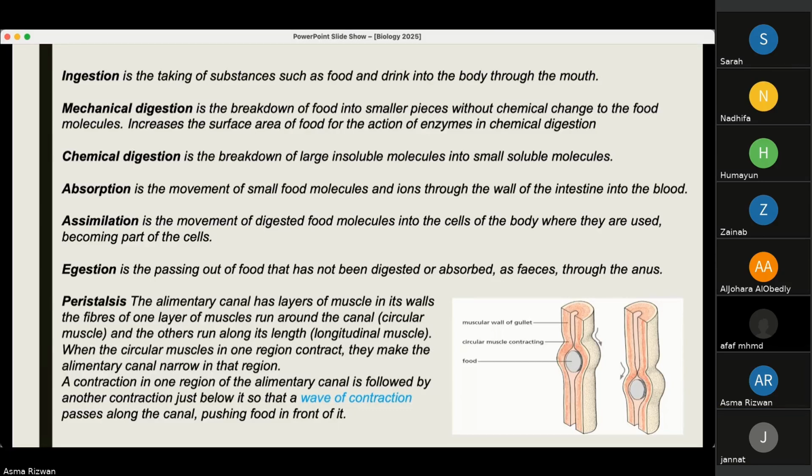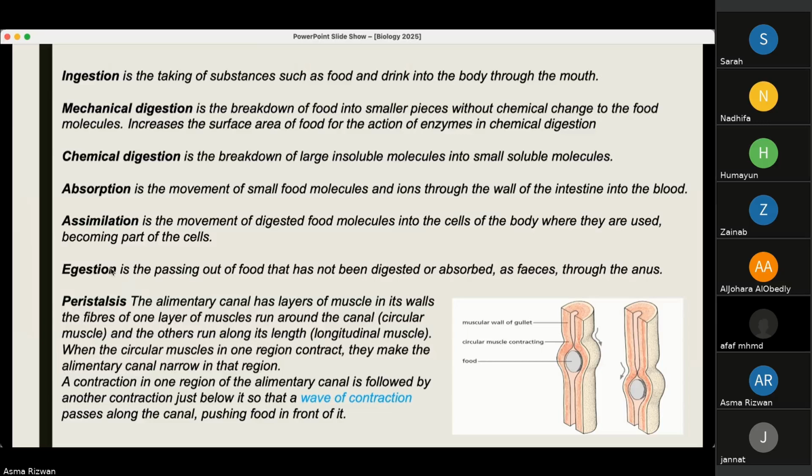Other functions of the digestive system are absorption, which is the movement of small food molecules and ions through the walls of the intestines into the blood. Assimilation is the movement of digested food molecules into the cells of the body where they are used, becoming part of the cells. And then we have egestion, which is passing out of food that has not been digested or absorbed as feces through the anus outside of the body.